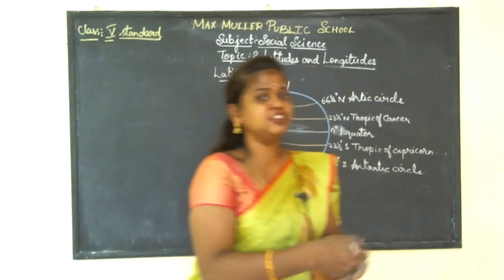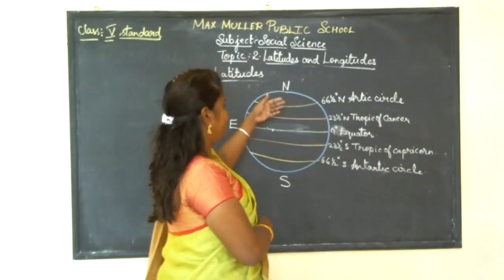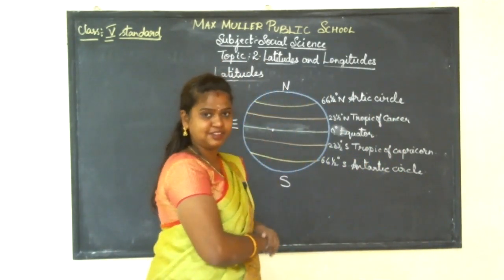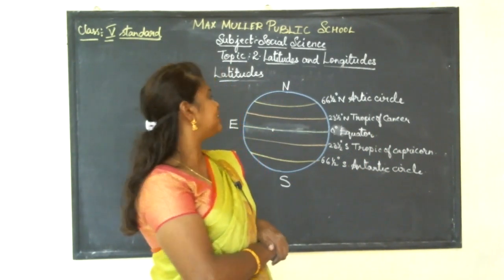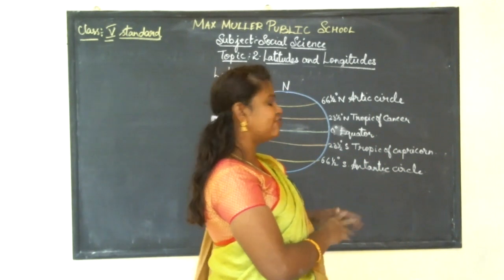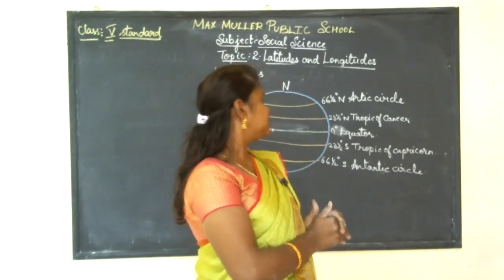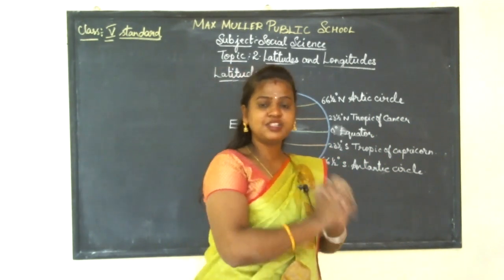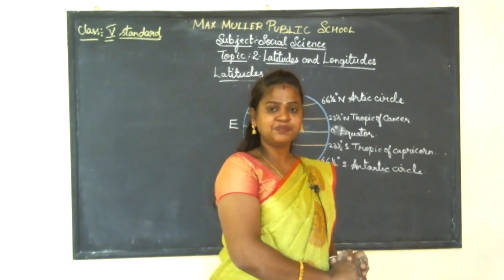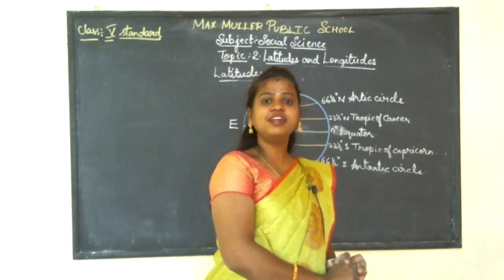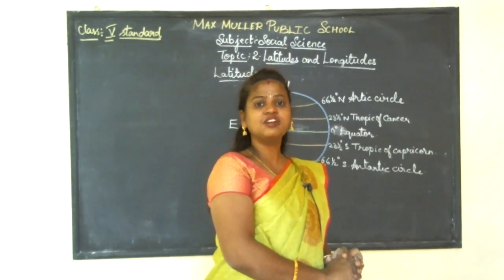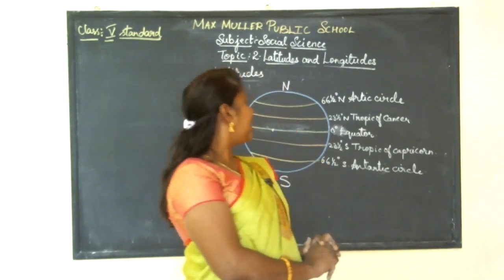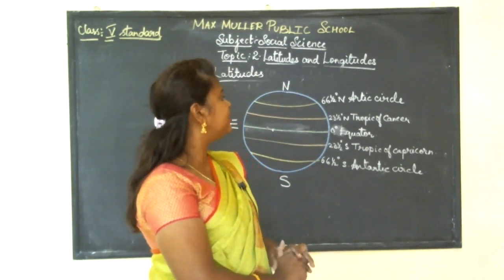So now I hope you understood the 5 main latitudes located on Earth. What are they? Arctic Circle, Tropic of Cancer, Equator, Tropic of Capricorn, and the last one is Antarctic Circle. Arctic Circle lies at 66.5 degree north.